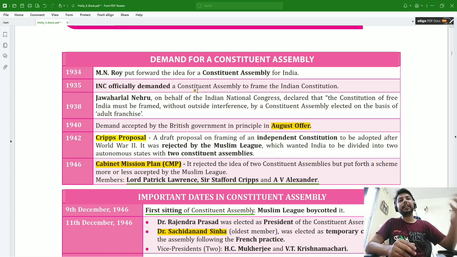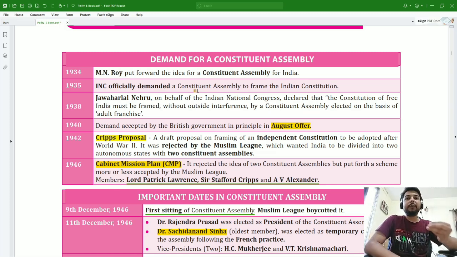Then in 1940, this demand was accepted by the British government in principle in the August Offer. In 1942, the Cripps proposal said that a draft proposal on framing of an independent constitution must be adopted after World War II.